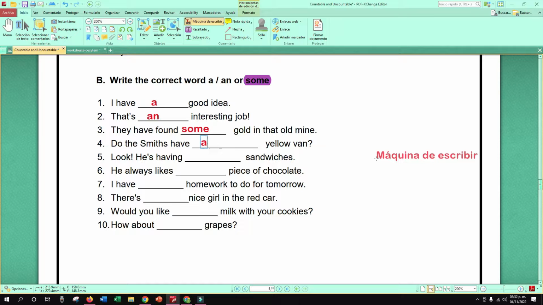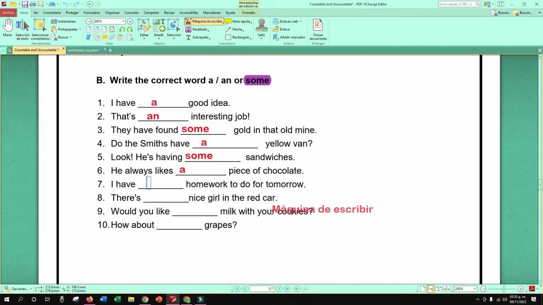Yes, a yellow van. Perfect. 5. Look, he's having some sandwiches. Perfect. Some sandwiches. Good. 6. He always likes a piece of chocolate. Un pedazo. Perfect. I have homework to do for tomorrow.